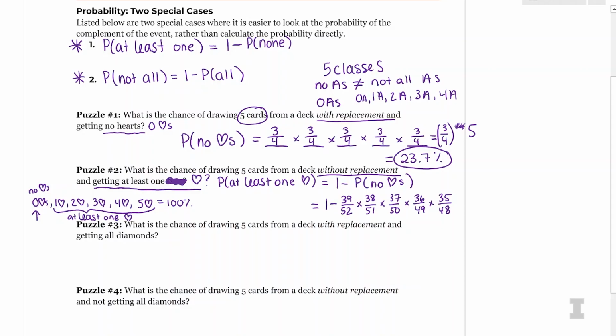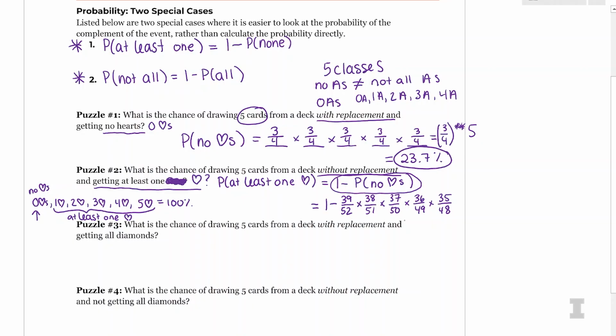So essentially what I'm doing here is I'm looking at the right side of this equal sign. I'm just focusing on 1 minus the probability of getting no hearts because that's easy to calculate. And I'm ignoring this at least 1 heart because that's complicated and they're equivalent. So if I find one, I found the probability of the other. And Wade, when you put that into Python, what did you actually get? So I haven't done the 1 minus yet. Okay, just the ending part. I got 0.2215.